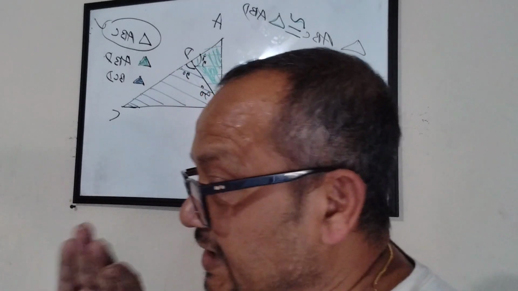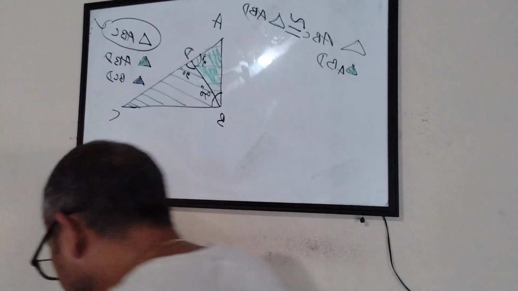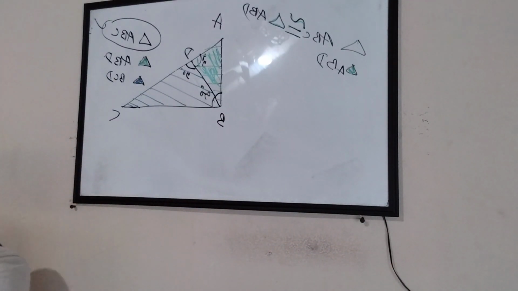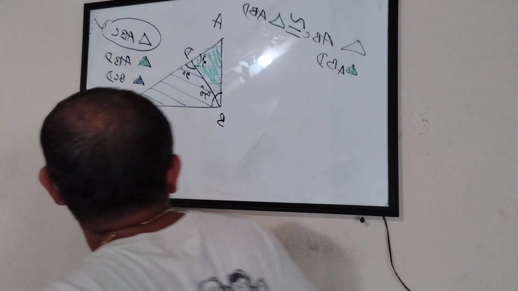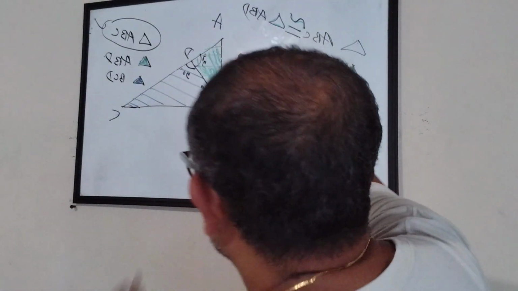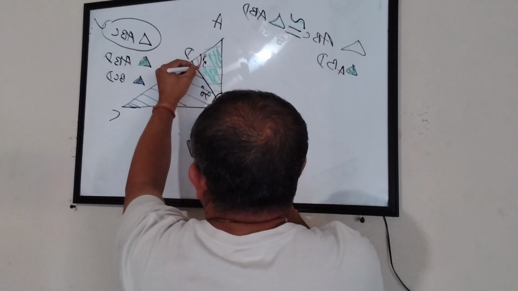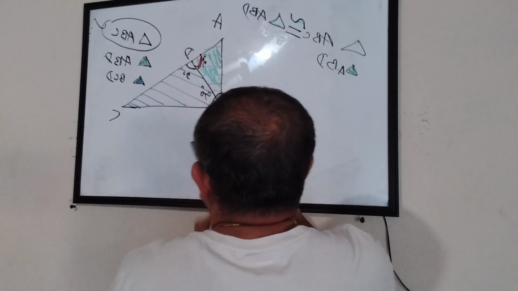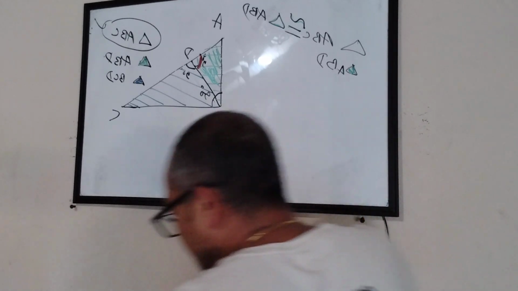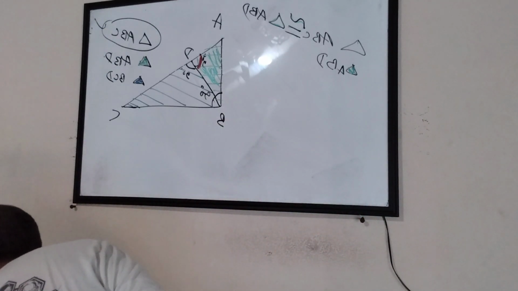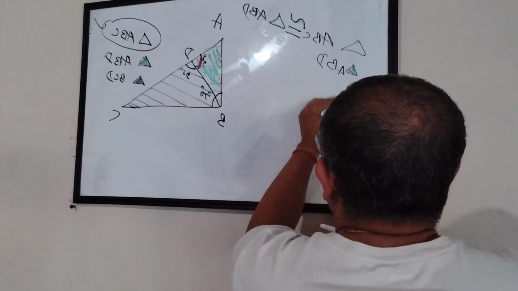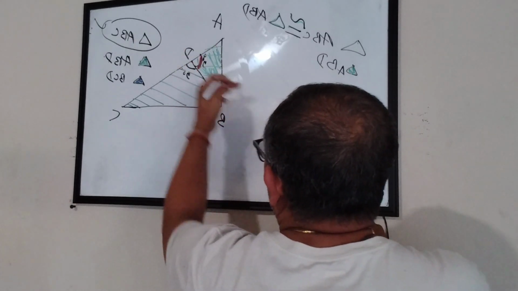Now pay attention to what I am doing, okay? Now let me get a red marker. Now look at the green one, the baby one. This angle is 90 degree. Let me write it down here. This is the baby triangle.